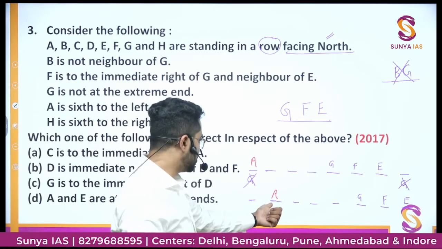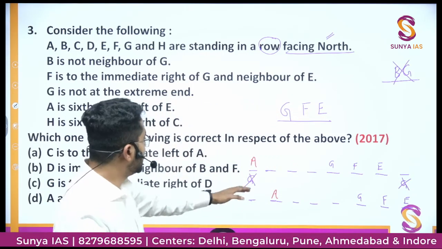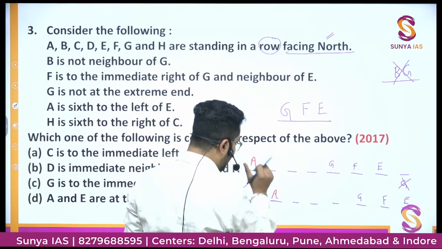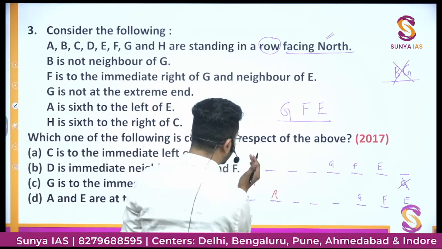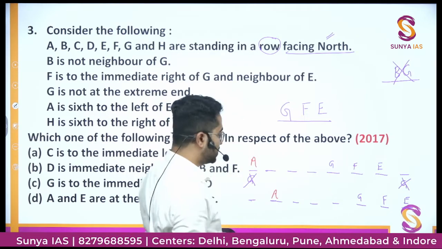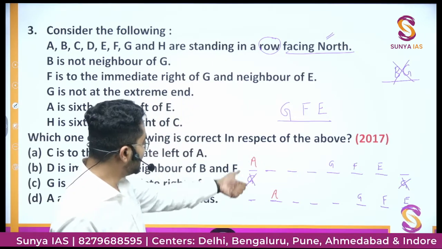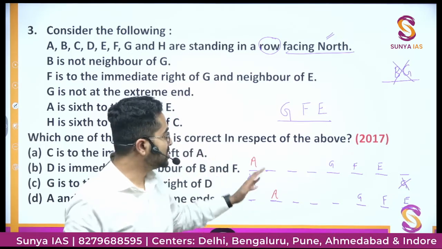A is 6th to the left of E, this is like this, okay, but now there cannot be any other possibility, because if G comes here, F E, then the 6th would be out of this league, which is not possible. So either this would be the possibility or this would be the possibility. These two will be the possibilities.